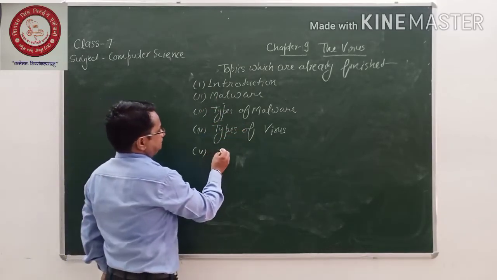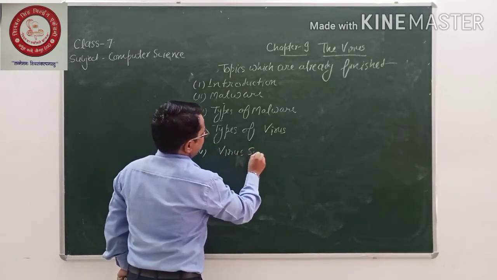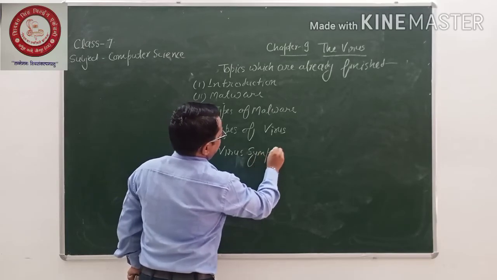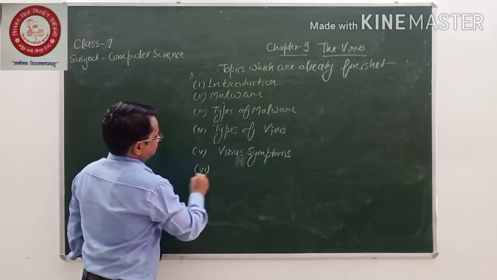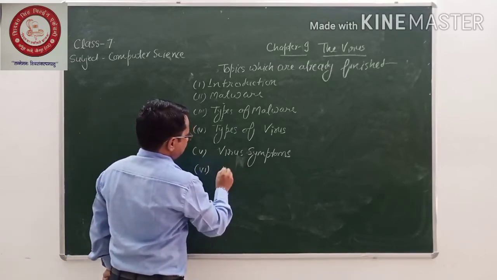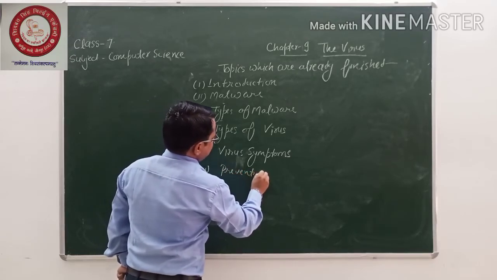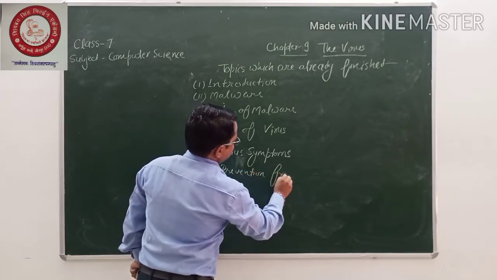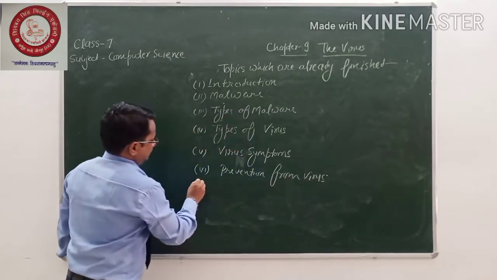Number 5, virus symptoms. Next one, after the virus symptoms, what do we have to study here? Prevention from virus.